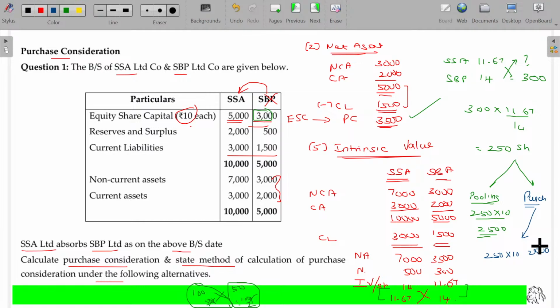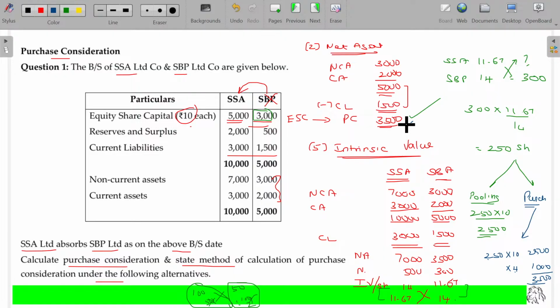But assume that the transferee company's share is valued at 14 rupees. In excess of 10, that is 4 rupees, you can treat this as the securities premium. Not necessary; unless clearly stated in the question, go with this one, or you can treat accordingly. The excess payment will be considered as securities premium. So 250 into 4, 1,000, will be the securities premium. The purchase consideration is 3,500, which is equal to the net assets method. Like under pooling of interest method, we have to record all items at their own book value only.